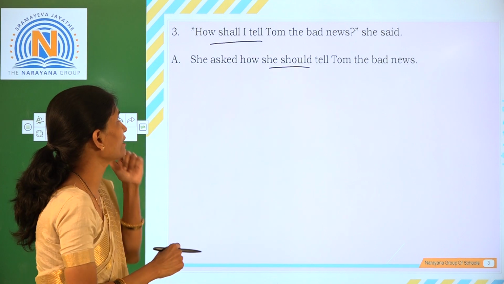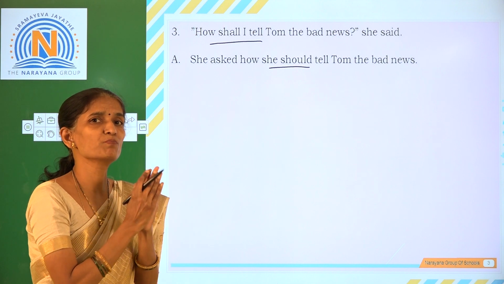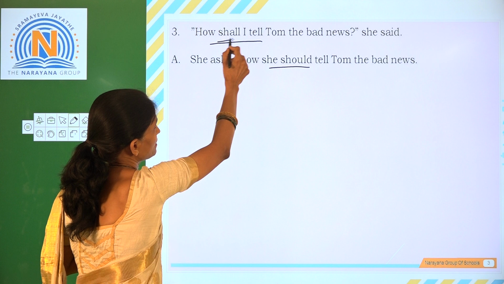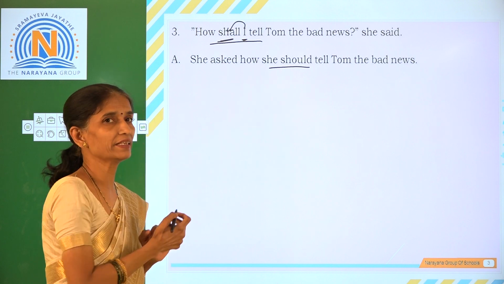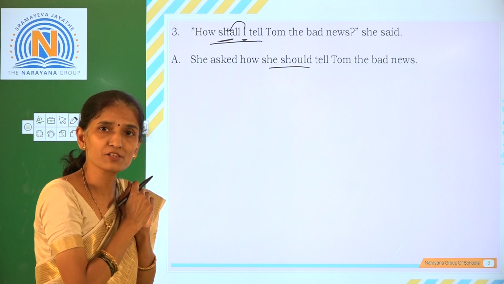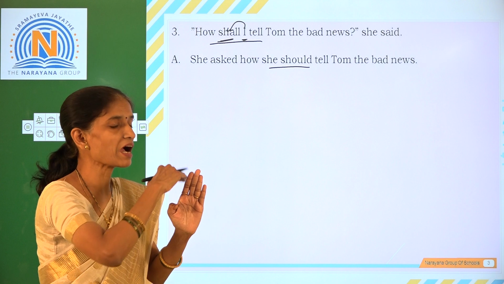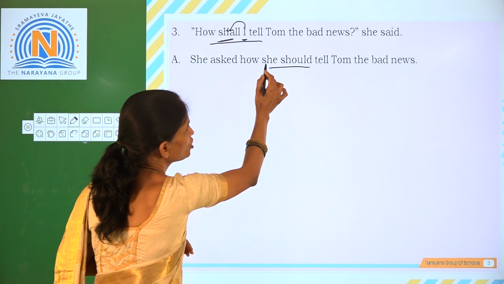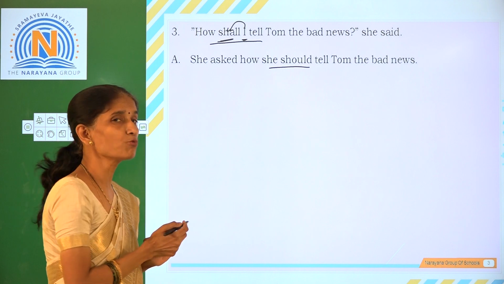One more thing that you should remember is when it is a question, the verb comes before the subject. Shall is the verb that is used before the subject. But when you write it in indirect speech, the question does not remain a question. So the position of the verb is after the subject. How she should. You should not use it as how should she.